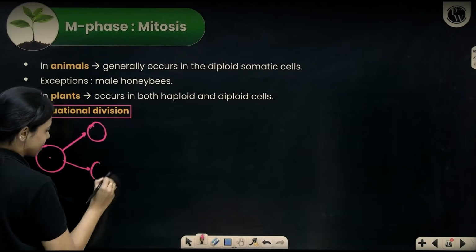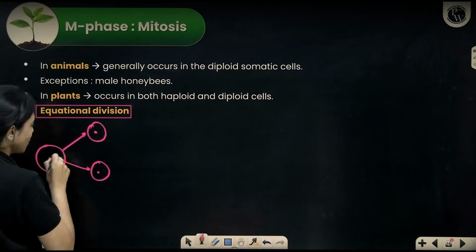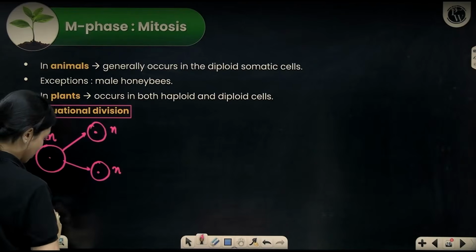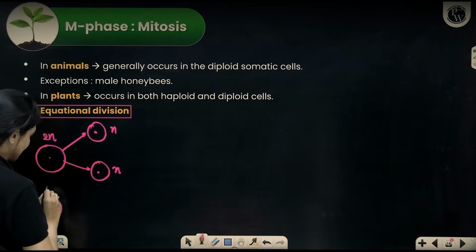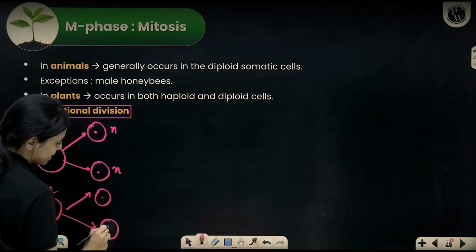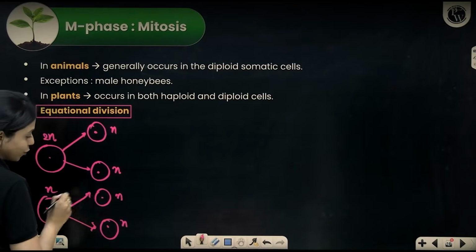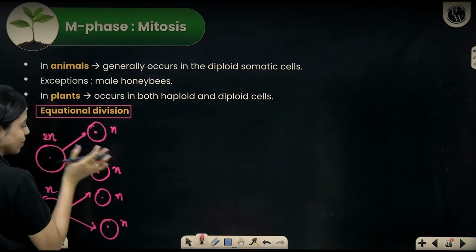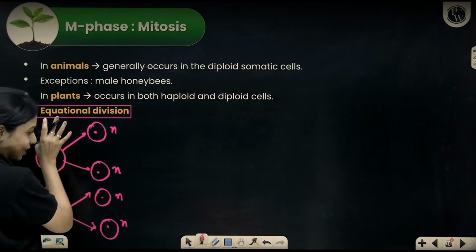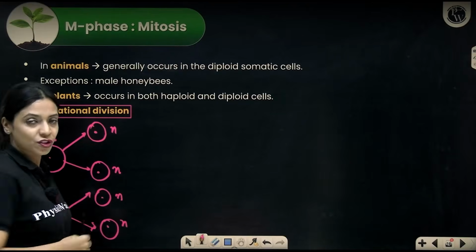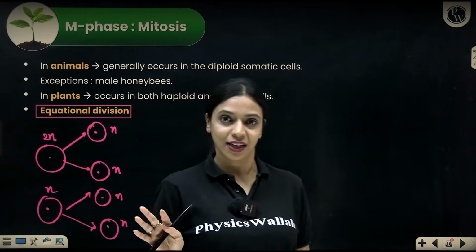One mother cell or parent cell gives rise to two cells. If the parent cell is diploid, the daughter cells are going to be diploid too. If the parent cell is haploid, the daughter cells are going to be haploid too. What does that mean? The number of chromosomes in the daughter cells is going to be equal to the number of chromosomes present in the parent cell. Now, why is this important? We are calling this equational division because in every type of cell division, this is not the case.